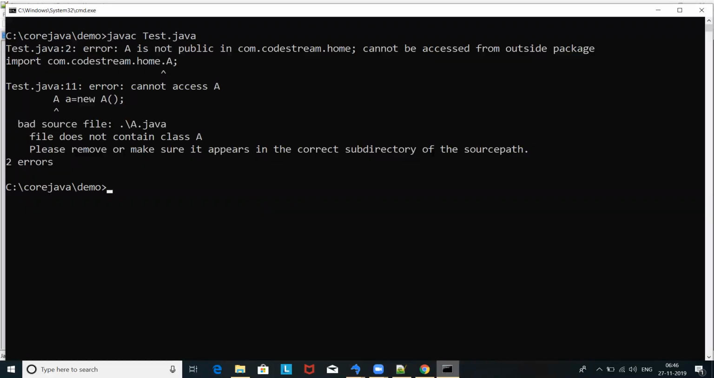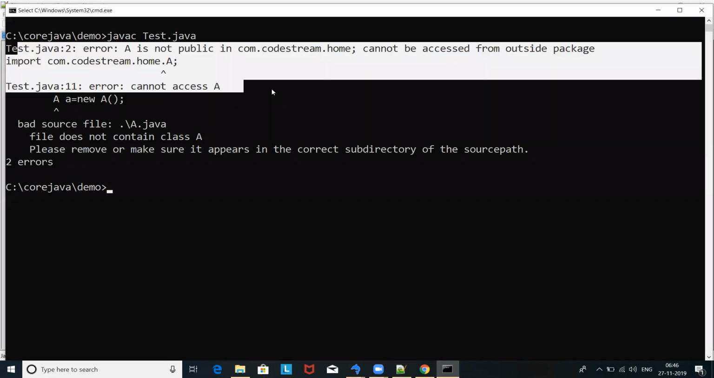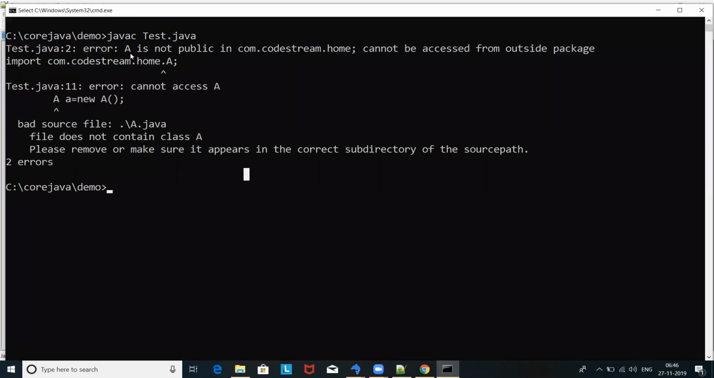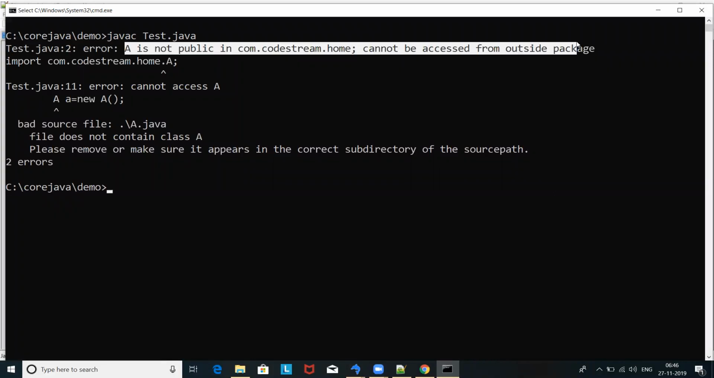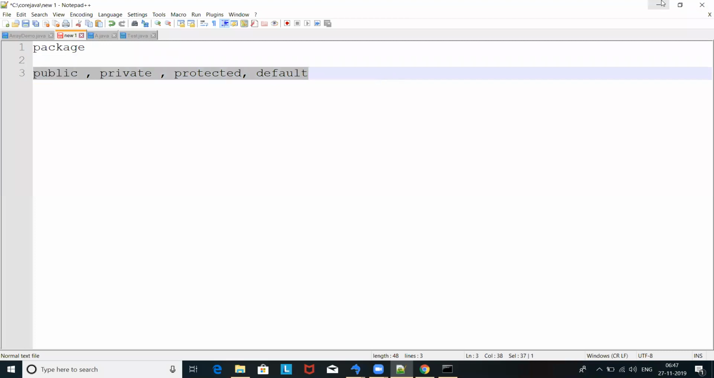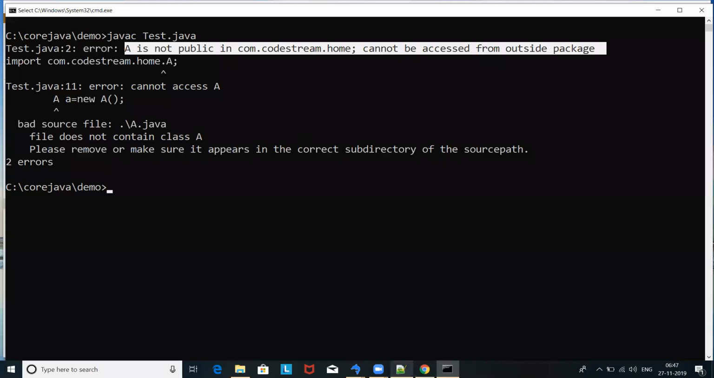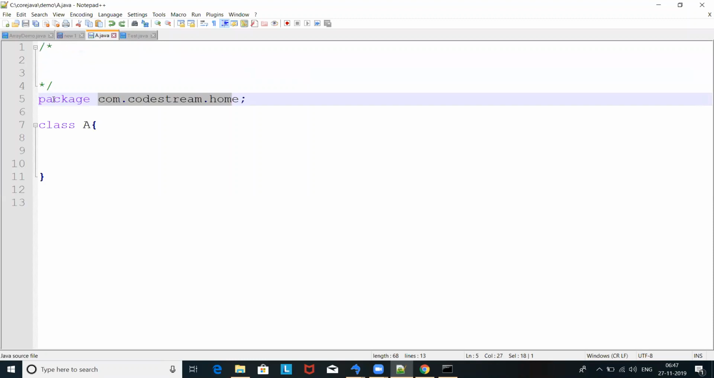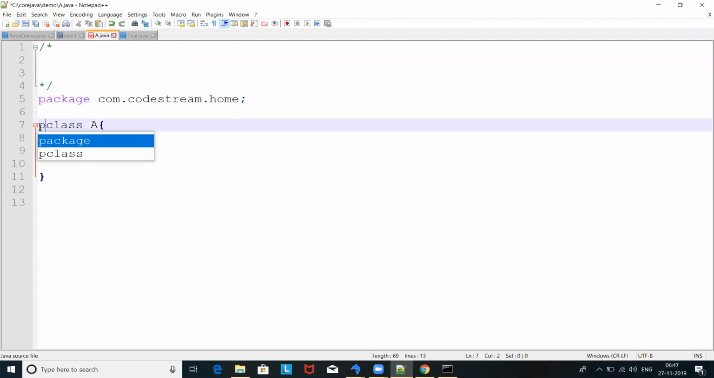javac Test.java. So here there's a different error. We will try to understand that. A is not public in com.codestream.home, cannot be accessed from outside the package. I'm going to explain that later: what is the difference between private, protected and default. But for the time being, as I'm not using public, it's not able to access. I'll talk about these features in detail.